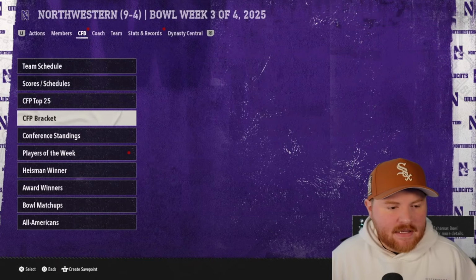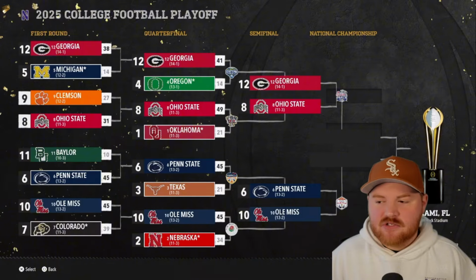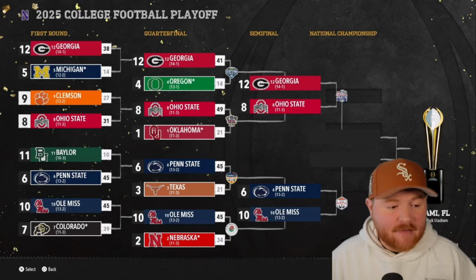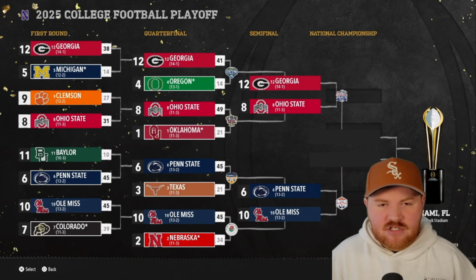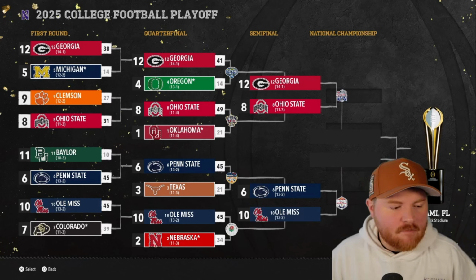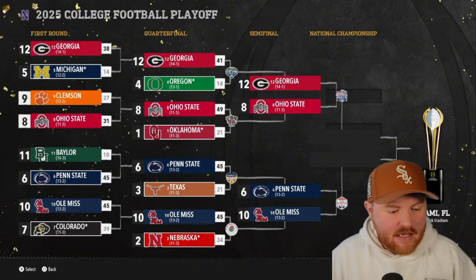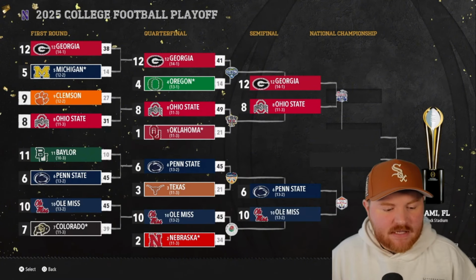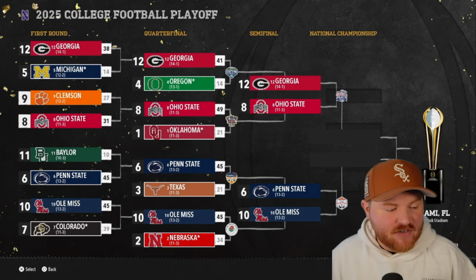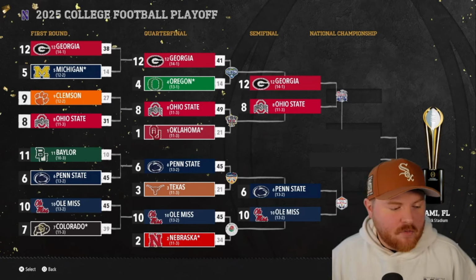Our college football playoff, let's see what happened here. So Georgia absolutely smacks Oregon 41-14. They will take on Ohio State, who also absolutely smacked Oklahoma. That's a matchup in the Peach Bowl, basically a home game for Georgia, and that's 2 teams that have conferences centered around them. Penn State, another team that has a conference centered around them, beats Texas 45-21, and then Ole Miss beats Nebraska, and they're the lone team that doesn't have a conference centered around them. They'll take on Penn State in the Fiesta Bowl, having to go out west multiple different times during this college football playoff run for Ole Miss.